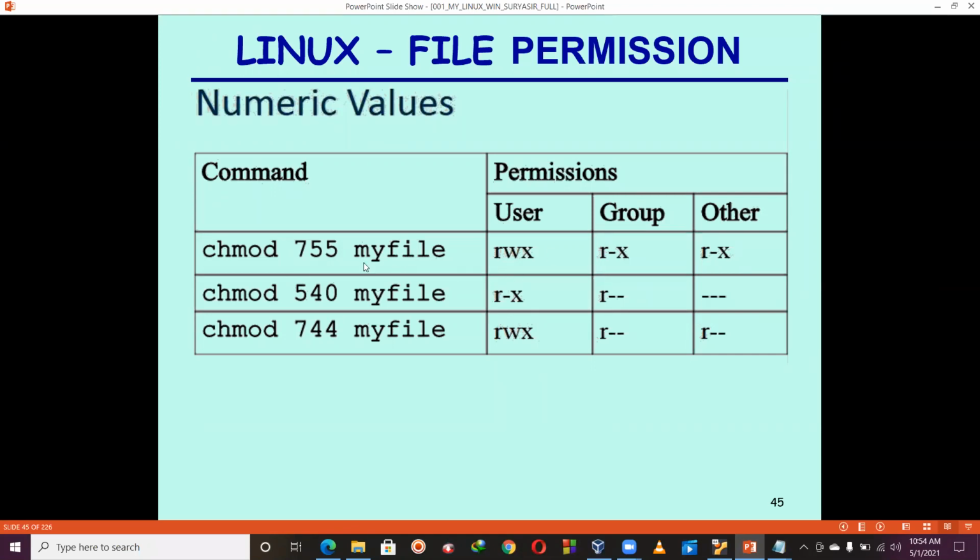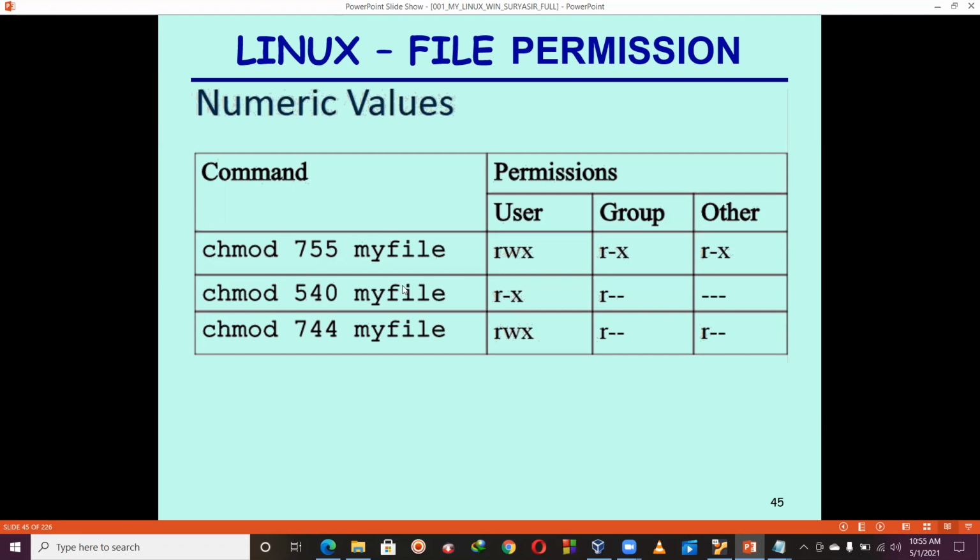So rwx. What is the meaning of 5? You can write 5 as 4 plus 1. So 4 plus 1 means read permission and execute permission, but no write permission. Okay, and the same 5 for the others. Now, just see here. What is the meaning of this one? 540. 5 means what? You can write 5 as 4 plus 1, and 4 belongs to read and 1 belongs to execute. Okay, so r-x.